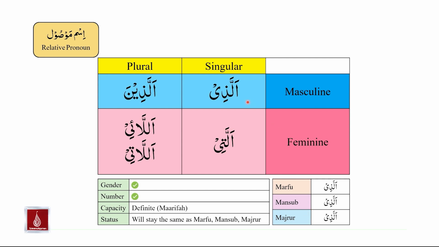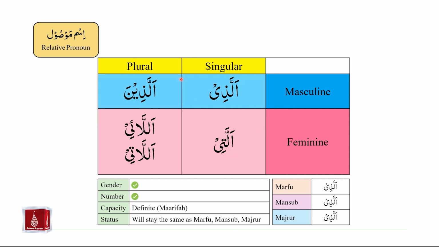Getting back to our table, for masculine and plural, the relative pronoun that we will use will be allazina. So for singular and masculine, we have allazi, and for plural and masculine, we have allazina. Now coming to the feminine side, for singular feminine, the ism mausul that we will use will be allati.